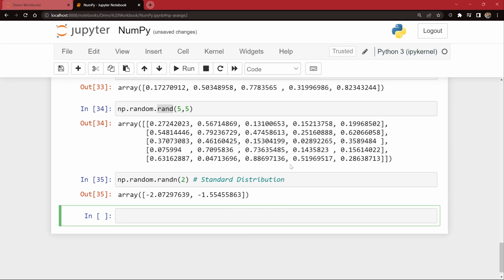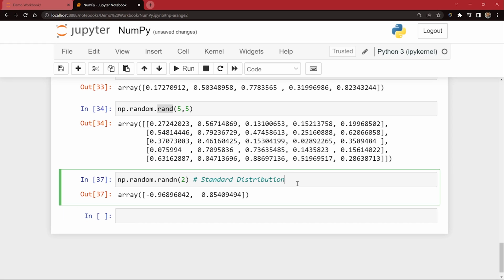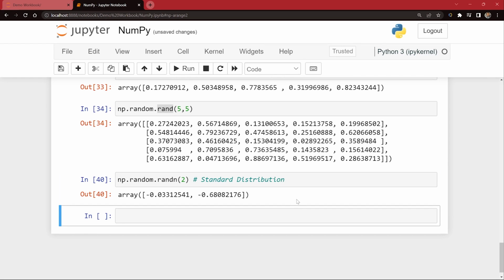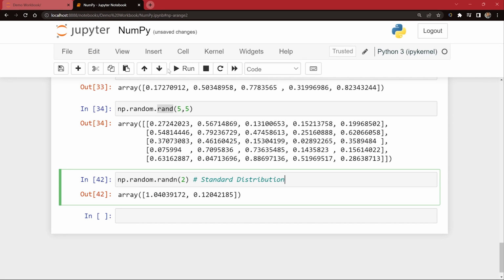Every time you run this, it will keep giving you numbers from the standard distribution, because ultimately we are working with random numbers in this case. Sometimes it gives you a negative value, sometimes a positive value. So it happens to be like that. This time it gave me 1.